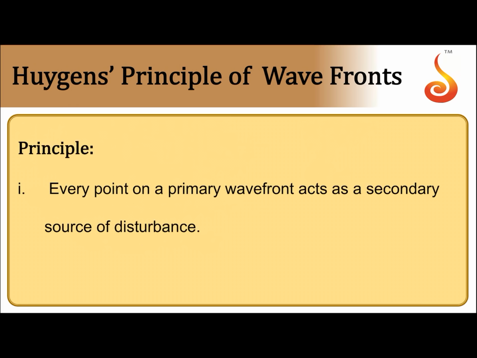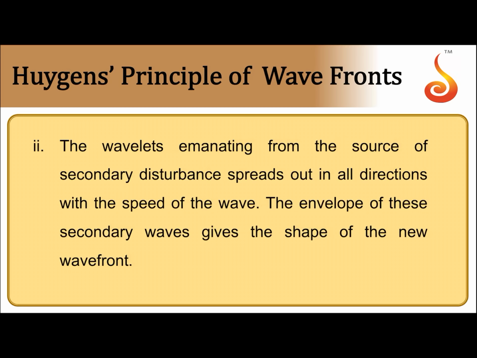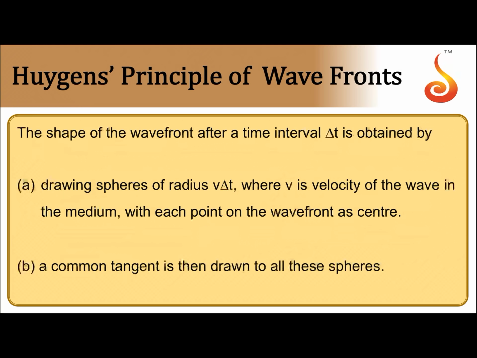According to Huygens principle, every point on a primary wavefront acts as a secondary source of disturbance. The wavelets emanating from the source of secondary disturbance spread out in all directions with the speed of the wave. So, secondary waves spread at the speed of the wave, at the speed of light in this case. The common envelope of all these disturbances produced by the secondary wavelets gives the shape of the new wavefront.